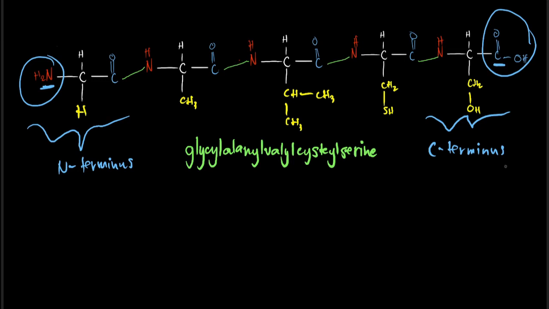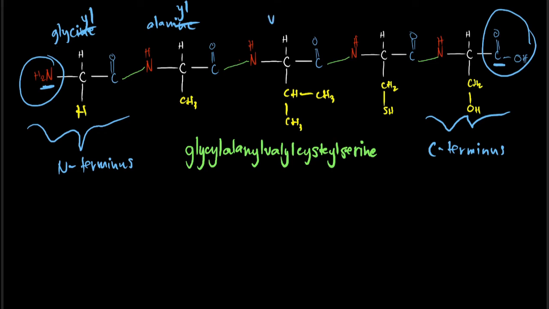This actually also helps us regarding our naming of this peptide chain. So as you may see here, mag-start tayo ng naming dun sa ating N-terminus side, papunta sa ating C-terminus side. Kaya inuna natin yung glycyl or yung glycine natin kesa sa ating serine. So, baka nagtataka kayo, sir, paano po pinangalanan yan? So, basically, we have here our glycine. We drop the INE, then pinalitan natin yun ng YL. So, also, we have here alanine. Ganun lang din ginawa natin. Tanggalin natin yung INE and just replace it with YL.